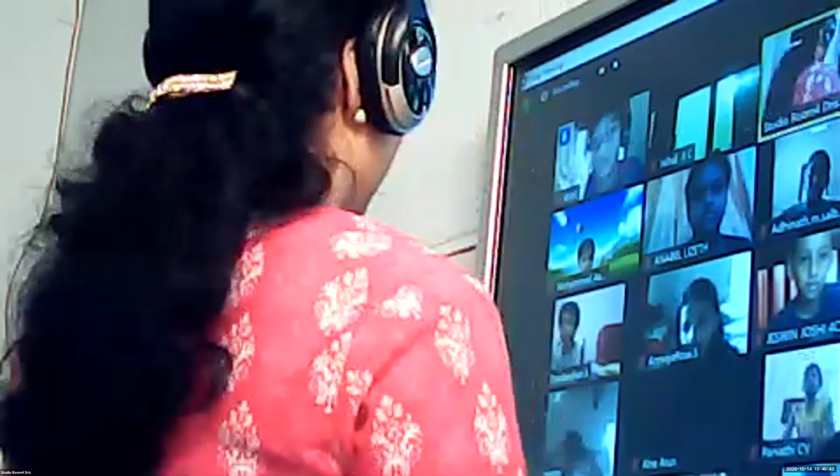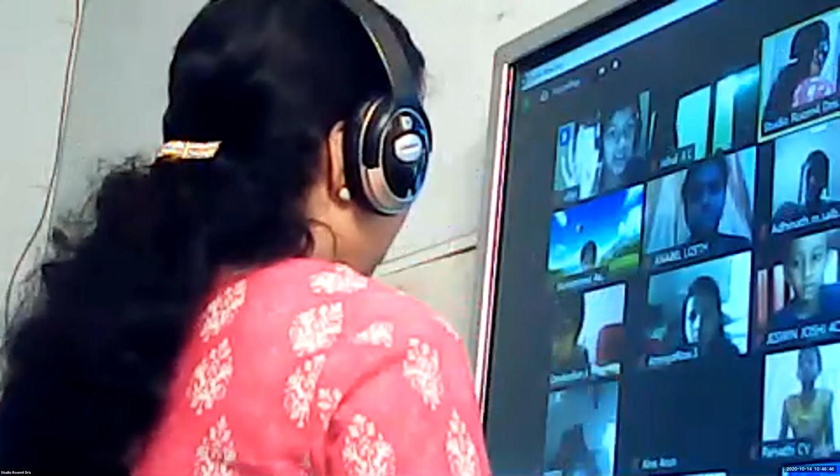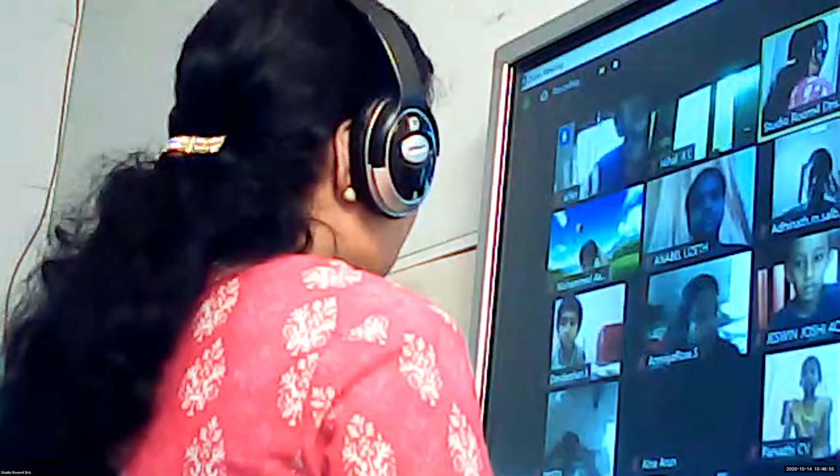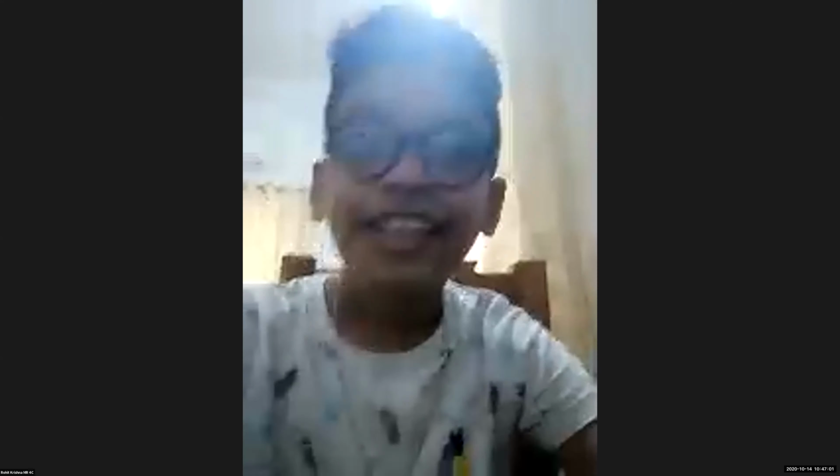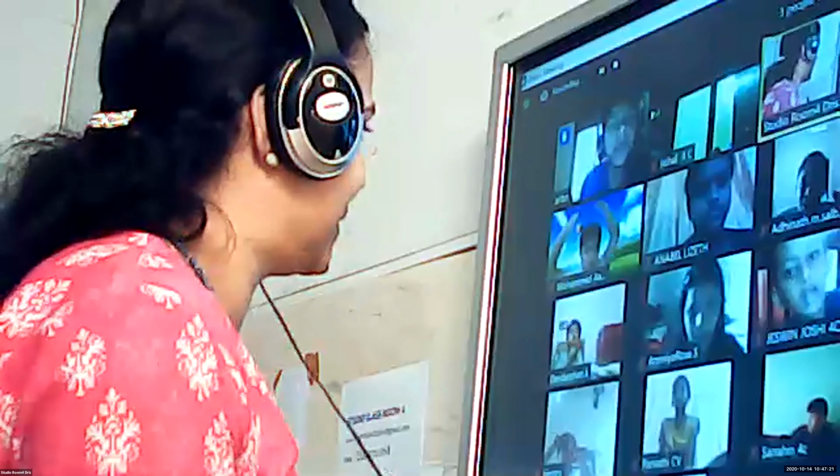So who can tell me these 4 properties? Rohit, can you say the names of the 4 properties? Zero property. Say louder. Zero property. Then commutative. Then associative. Identity. Identity, multiplied with 1, that is identity. Okay.